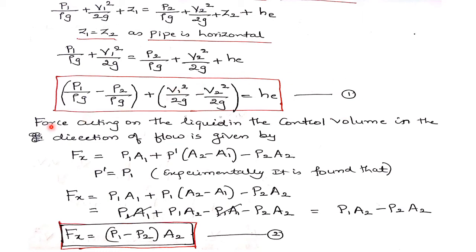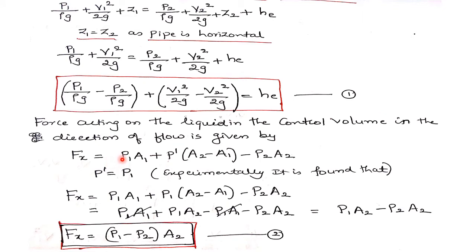Now let us study the net force acting on the liquid in the control volume in the direction of flow. This Fx is given by P1 into A. Here the fluid is flowing from the smaller diameter pipe to the larger diameter pipe, that is, from left to right end of the pipe.